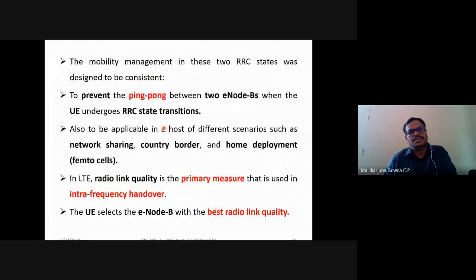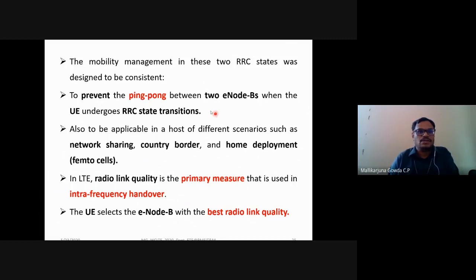Why should the mobility management procedure in these two RRC states be consistent? That is required to prevent ping pong between the two ENBs when the user equipment undergoes RRC state transitions. RRC state transition means switching from the idle state to the connected state.